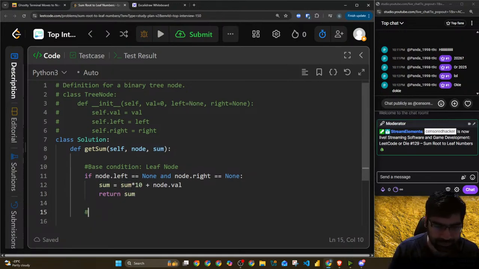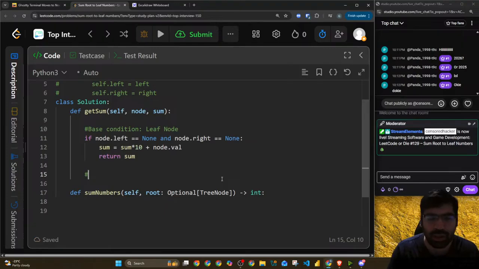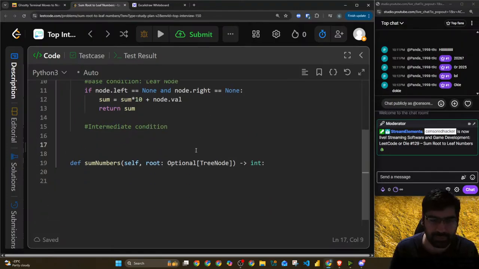Next is, instead of the base condition, we will have intermediate. Let's say I don't know about this. This is how I'm thinking, real life.